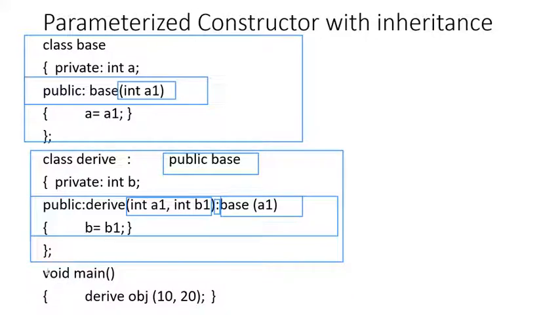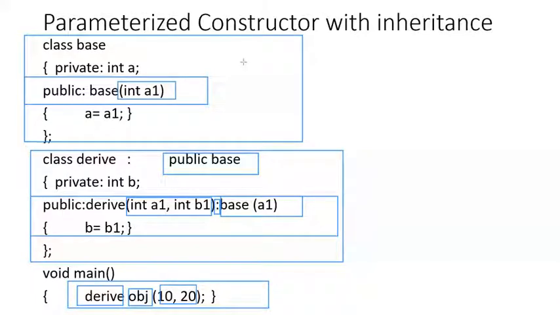Now let's have a look at this statement inside the main function. This statement is used to create the object obj of the class Derived. So when the object of the derived class is created, these two parameters will be passed, 10 and 20.